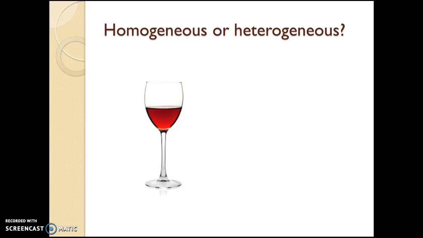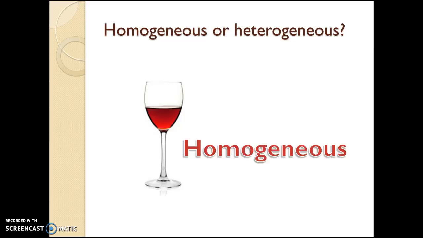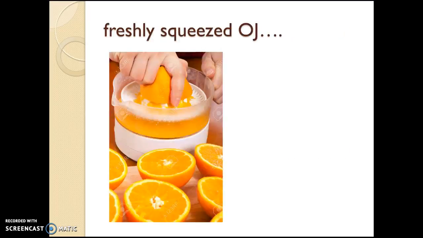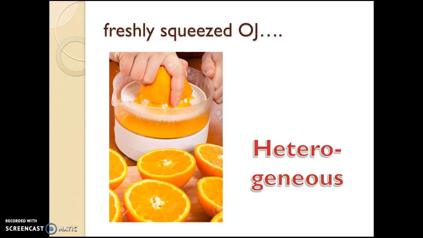I have here a glass of wine. Would this be a homogeneous or a heterogeneous mixture between water and alcohol? It is a homogeneous mixture, of course, because I cannot see the alcohol in the water anymore. Now, another example. I have some freshly squeezed orange juice. Heterogeneous, because I can still see particles of orange floating in my juice. Delicious in the morning, but heterogeneous.